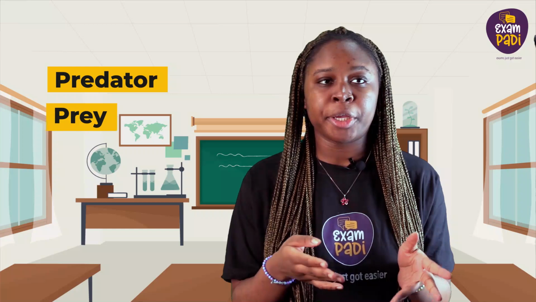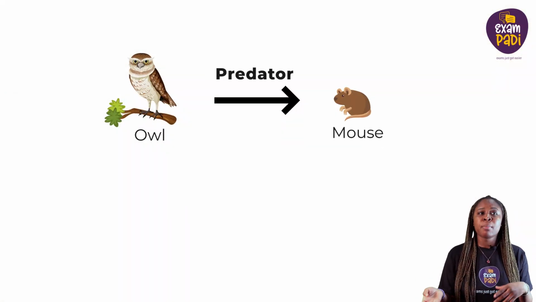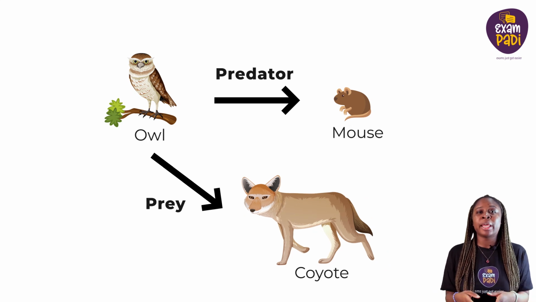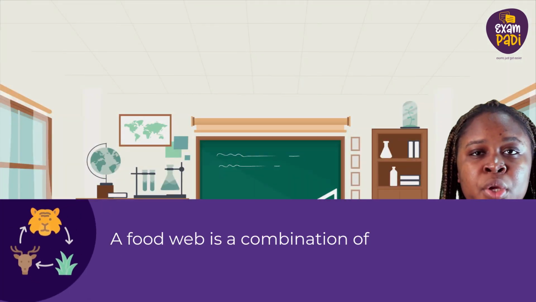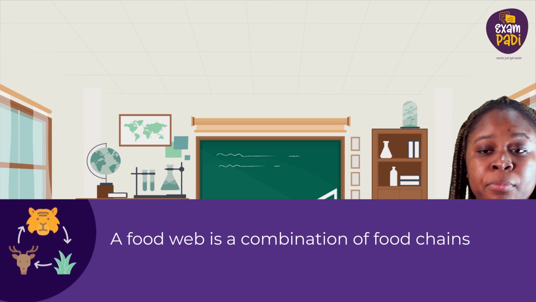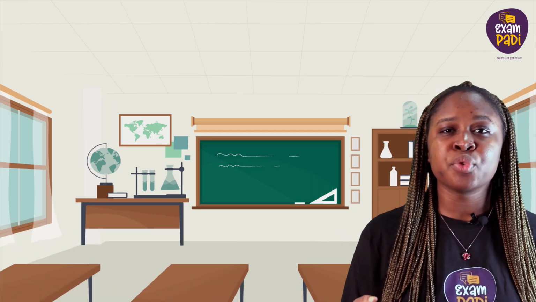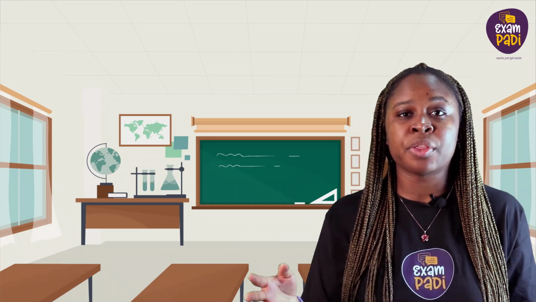Food chains are not always straightforward. Some animals can eat different types of food, and some animals can be both a predator and a prey. For example, an owl can be a predator to a mouse, but it can also be prey to a bigger predator like a coyote. That's why we call this a food web, which is a combination of food chains in an ecosystem. It's important to understand the food chain because it helps us see how everything in an ecosystem is connected to each other. If one thing disappears, it can affect the entire ecosystem.